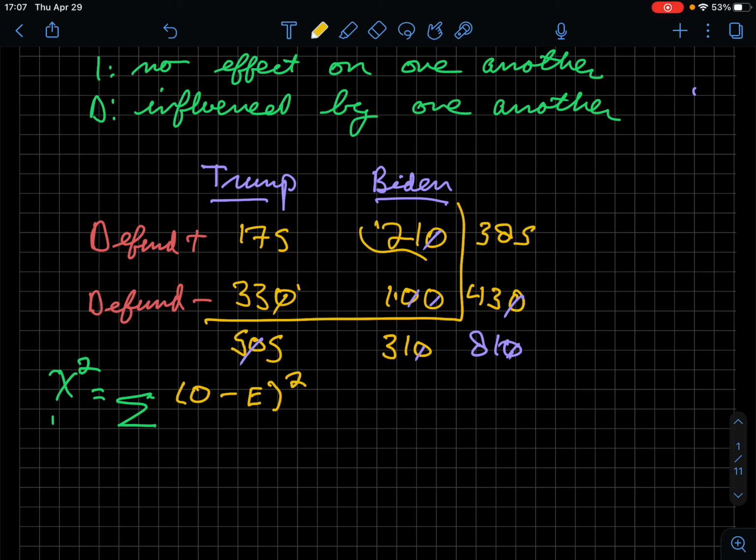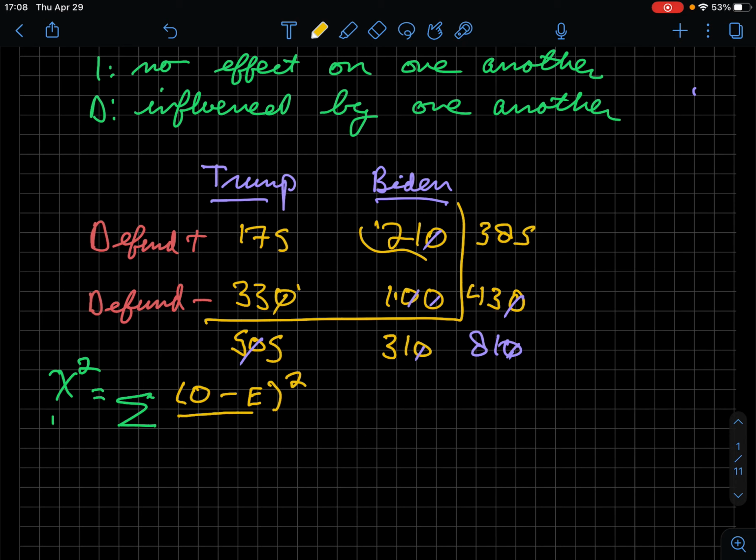Because of this squaring of the deviation, the result is always going to be a positive number. There's no way a chi-square value is ever going to be negative. If there's ever a negative value, someone did something wrong. If you're calculating this in some of the practice problems in the chapters and you see that, don't worry about it.